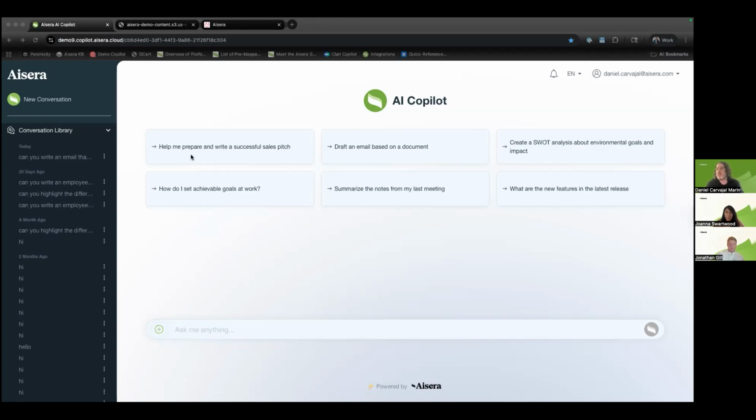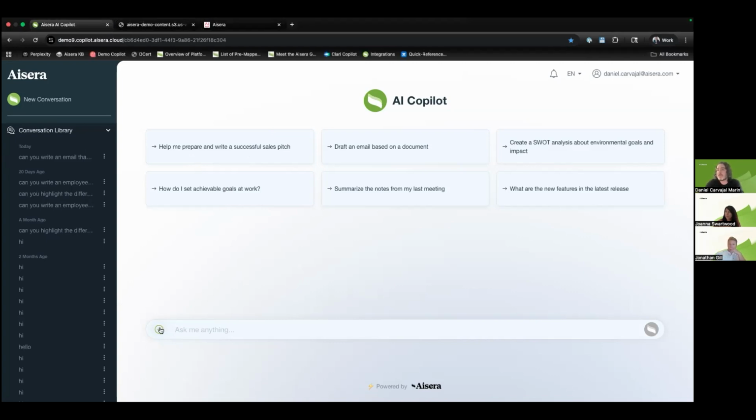What you're looking at is what we call our Copilot channel. This is a website provided by Aisera. You don't need to host it, don't need to do anything, it's ready to use. All you have to do is start uploading documents and start asking queries about it. The beautiful part about this is that it's not just RAG, it's actually an agentic experience where it can be conversational, it can be a mix of Gen AI, it can be a mix of a few things.